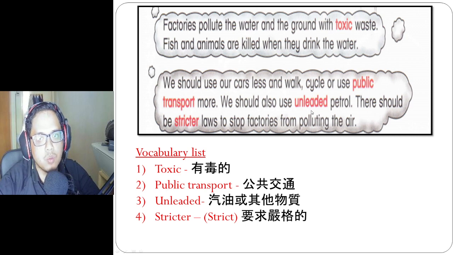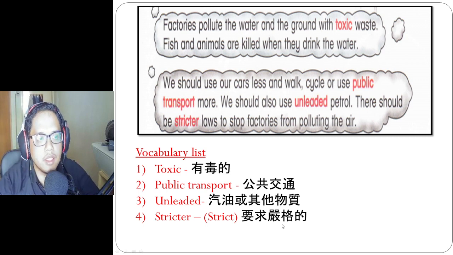Unleaded petrol will produce less smoke from the car. Okay, so next one. There should be stricter laws to stop factories from polluting the air. Okay, stricter comes from the word strict. Okay, this is the meaning.